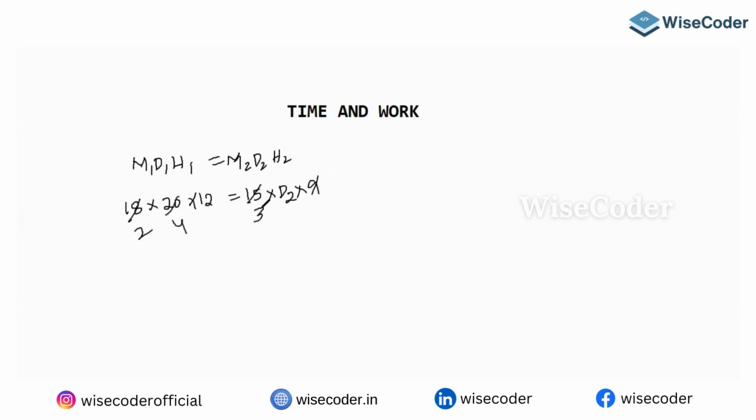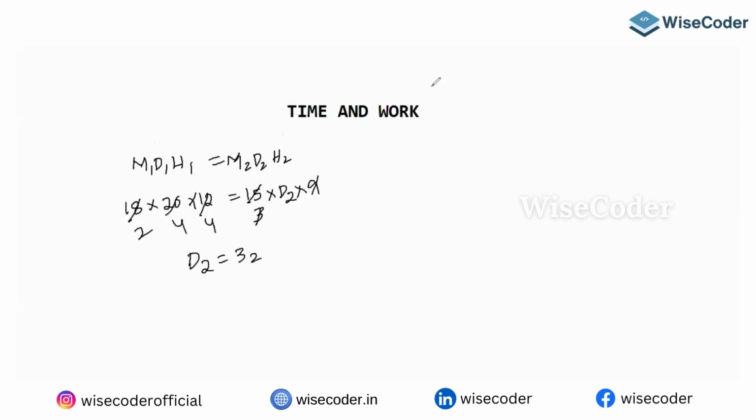Let's simplify: 4 fours are 16, 16 twos are 32. So D2 equals 32 days. This is very easy to understand. If you know the formula, directly substitute here. You can assume the total work and divide, but anyway, you will come to this same thing finally.